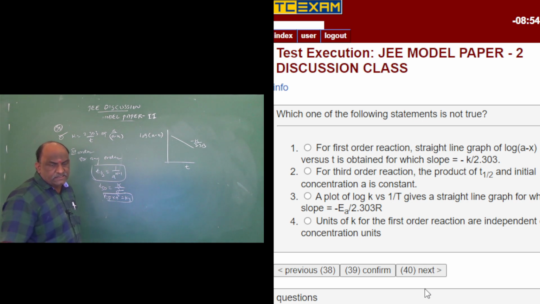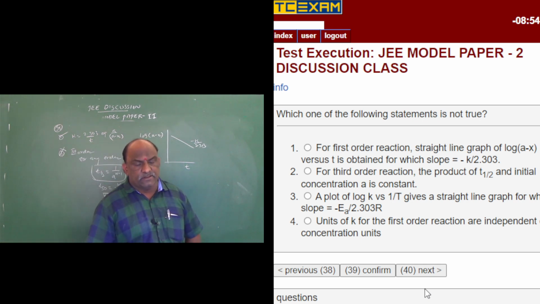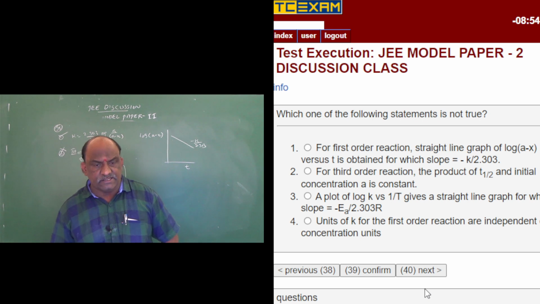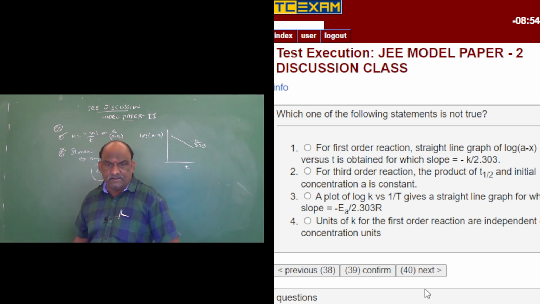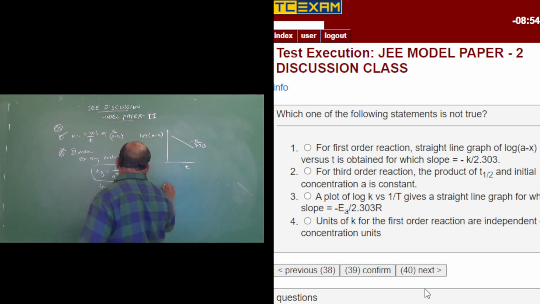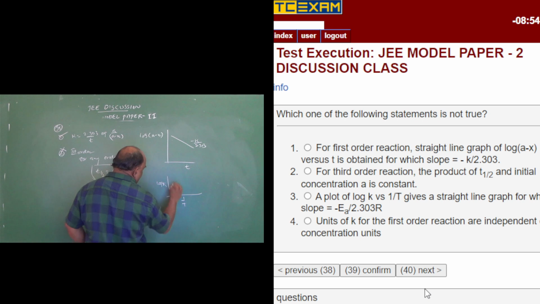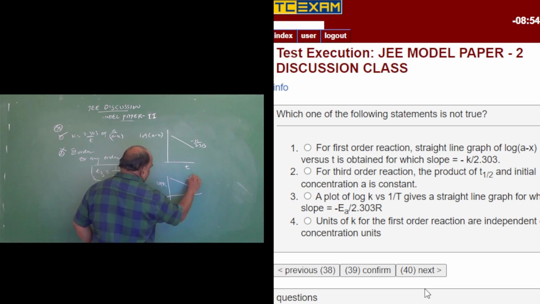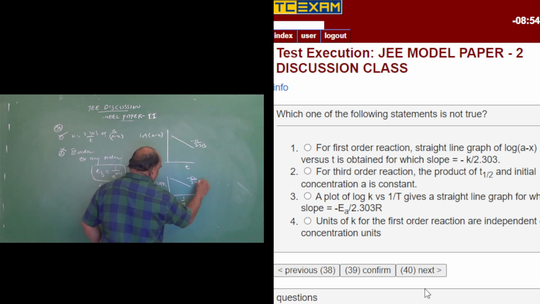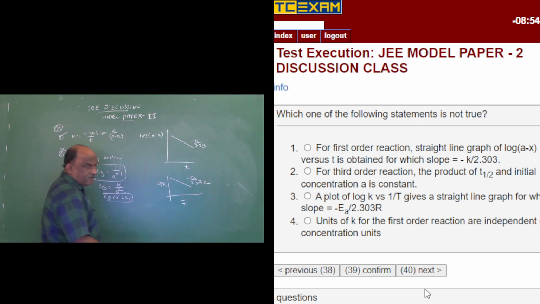And next, the Arrhenius graph. Third option: a plot of log k versus 1 by T gives a straight line graph for which slope is minus EA by 2.303R. Here also you will get slope minus EA by 2.303R. It is the Arrhenius equation.